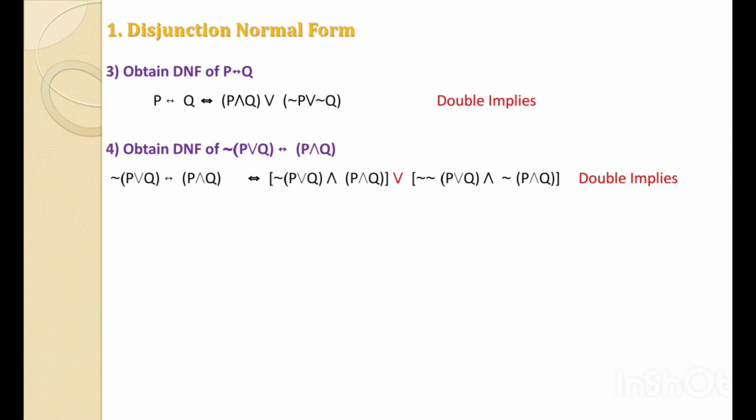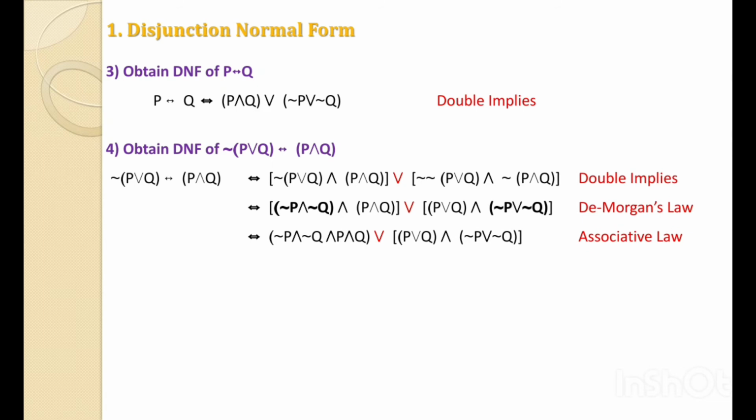If we solve this, first we use De Morgan's law. The not which is outside the bracket we give to every variable inside the bracket. That's why it is not P and not Q and P and Q. The or which is in the red color, then not in bracket not P or Q becomes P or Q, and again by using De Morgan's law, not P or not Q.